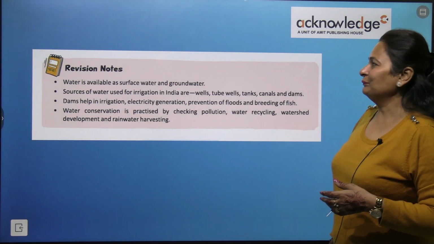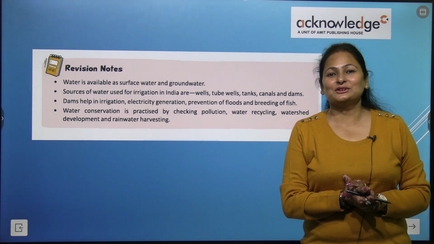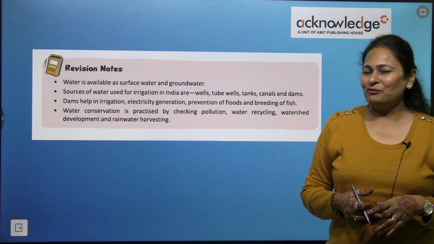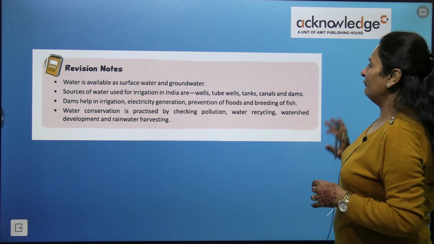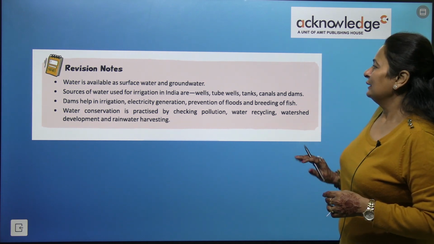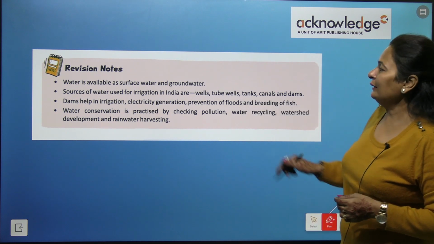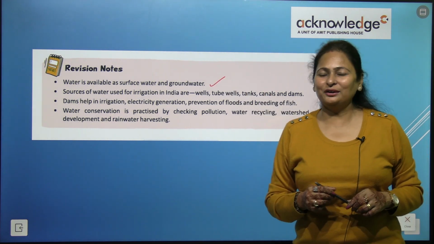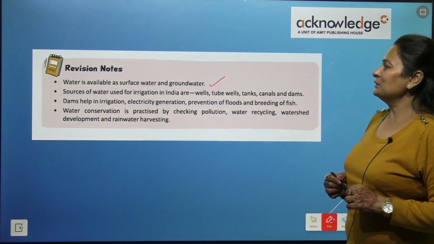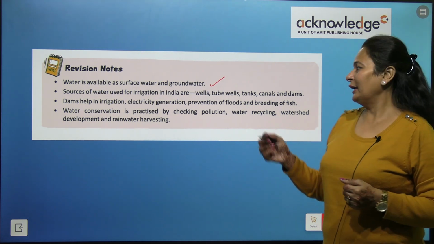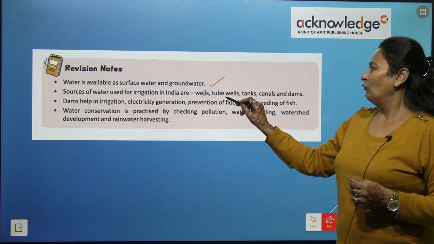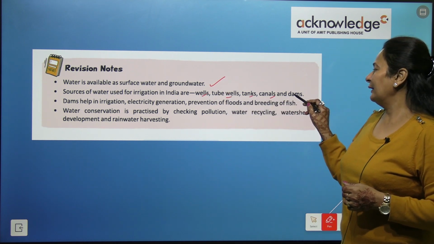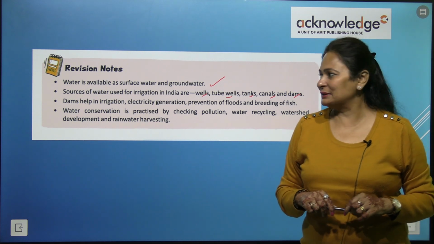So, the chapter is over. It's time to revise the notes. Water is available as surface water and groundwater. Sources of water used for irrigation in India are wells, tube wells, tanks, canals and dams.